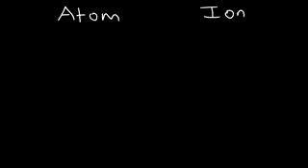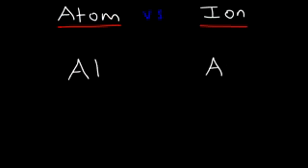Now, what is the difference between an atom and an ion? What do you think the difference between these two are? Atoms are electrically neutral. Atoms contain equal number of protons and electrons. Ions, on the other hand, contain different number of protons and electrons. So a good example is the aluminum atom and the aluminum ion, which has a 3 plus charge.